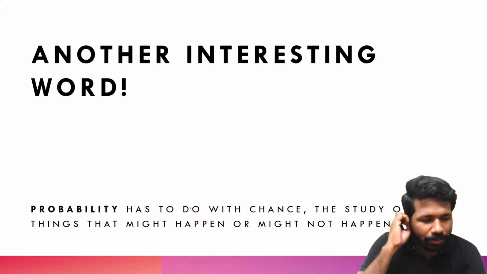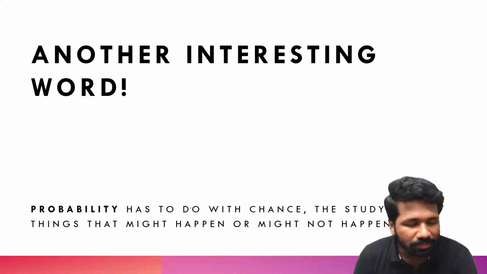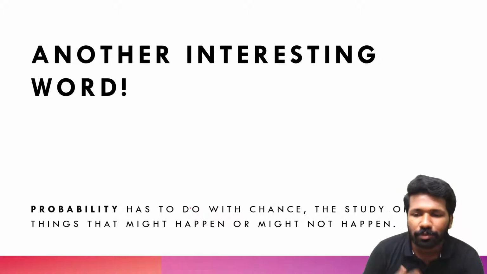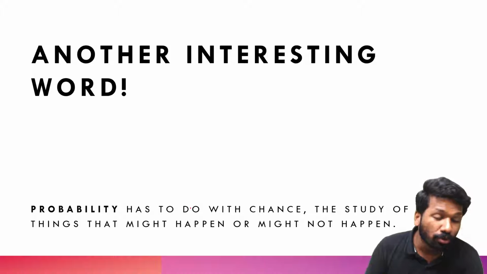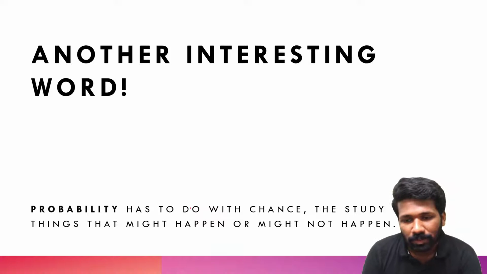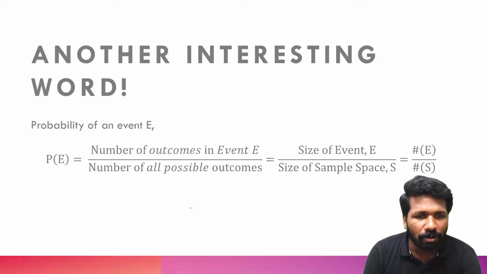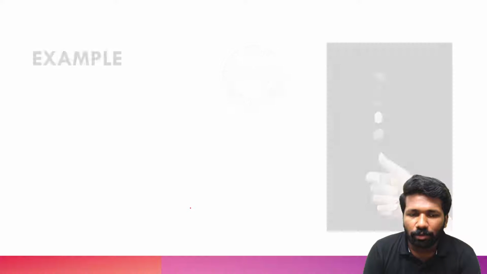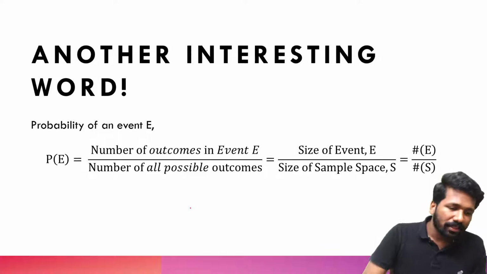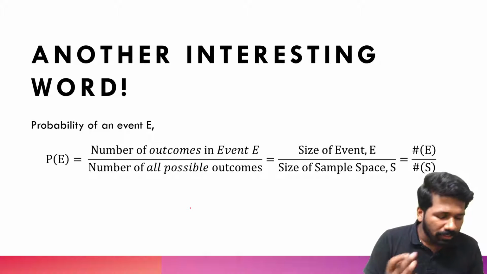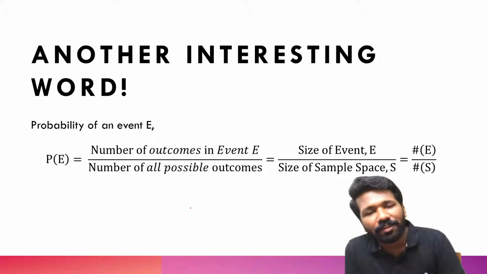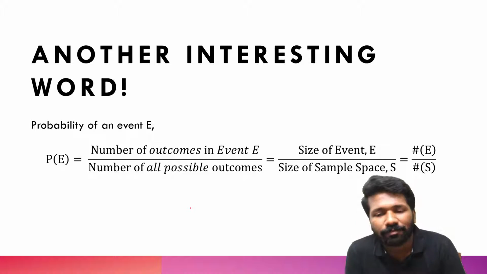So as I told, probability is nothing but chances. We are searching for chances of something to happen or something to not happen also. So that way, if you understand probability, it is very simple. Now you can express this using the mathematical definition of probability, or the classical definition of probability.